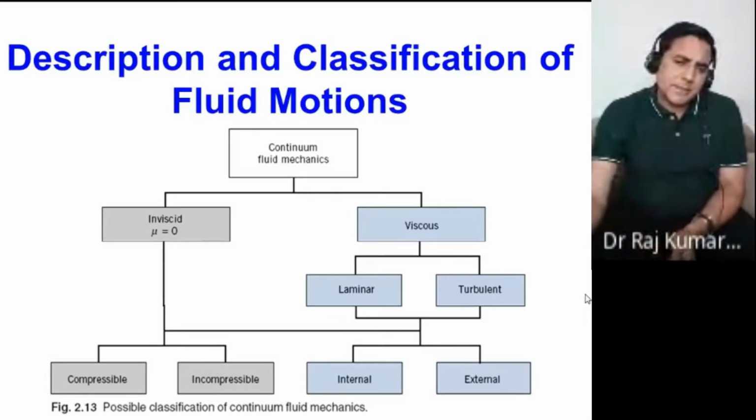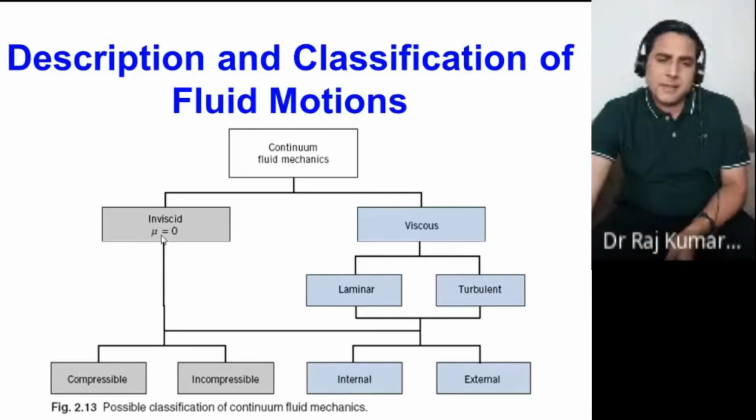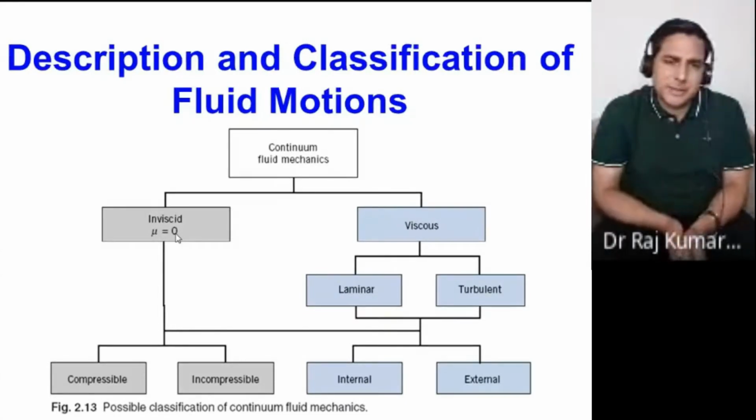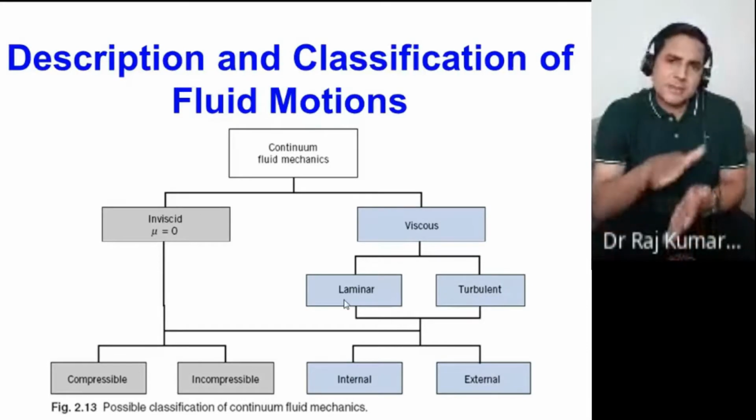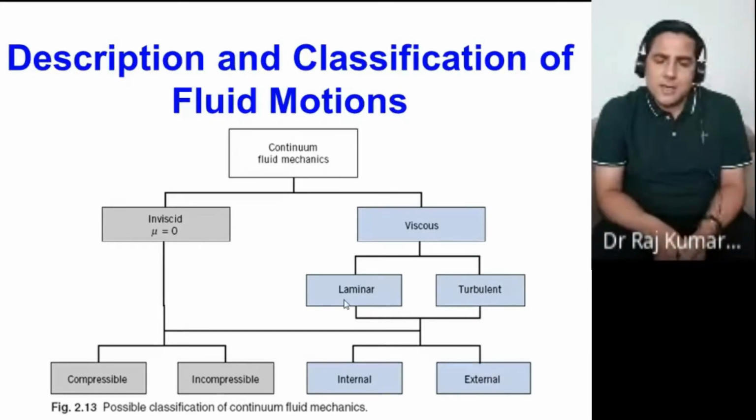Then you have classified this into two categories. One is inviscid. Inviscid means ideal fluid, where you are treating viscosity as almost equal to zero. And then you have the viscous fluid, meaning all real fluids have some viscosity, so all come in that category. The inviscid category is just a hypothetical type of condition. Practically, it doesn't exist. Then for viscous fluid, one is laminar, the other one is turbulent. Laminar flow is the streamlined flow pattern, and turbulent means no flow pattern. Everything is mixed completely.